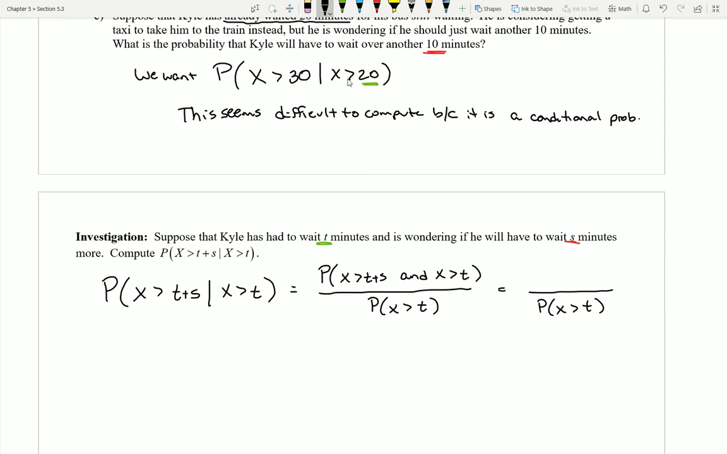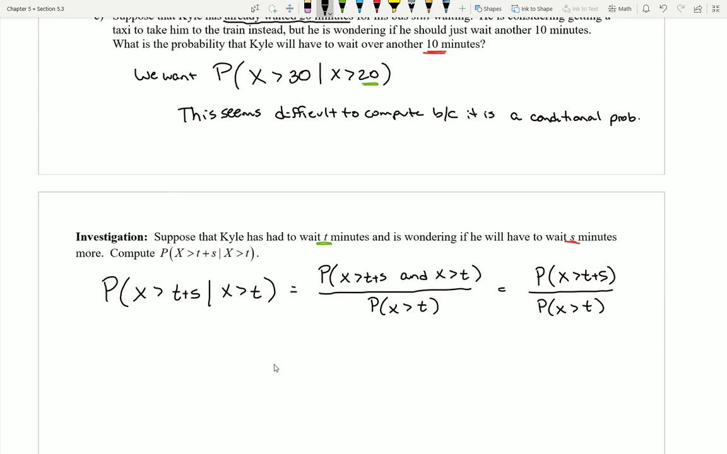Well, I couldn't wait like 25 minutes, right? Because while that's over 20, it's not also over 30. But I could wait 40 minutes, because that's over both. I could wait 100 minutes, because that's over both. So really, as long as I get past the 30 minutes, or the bigger one, everything's good. So really this numerator can simplify down to find any x that's bigger than this big value. Anything bigger than 30 is going to make both of these pieces work at the same time.